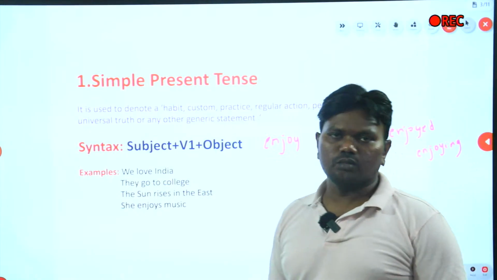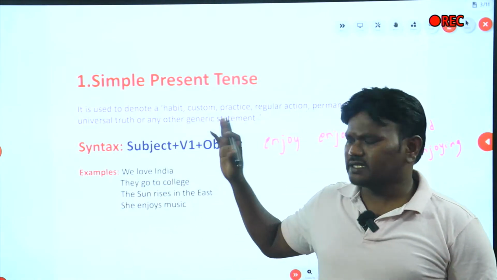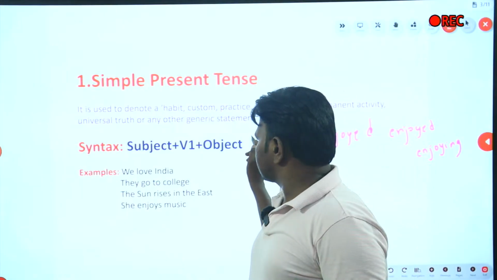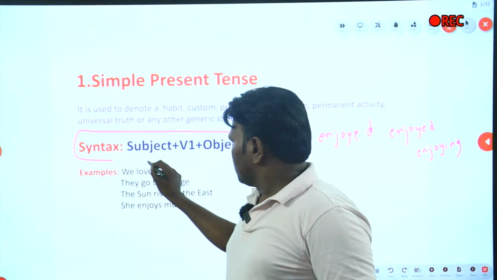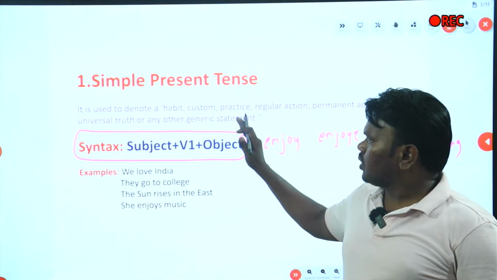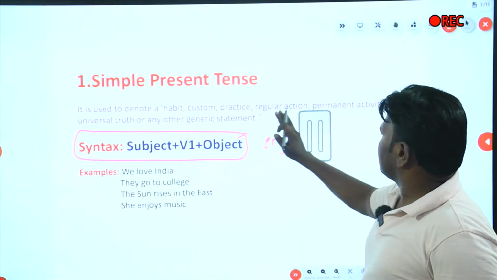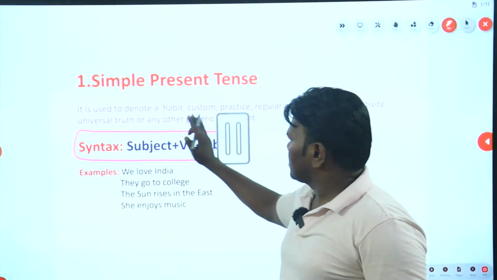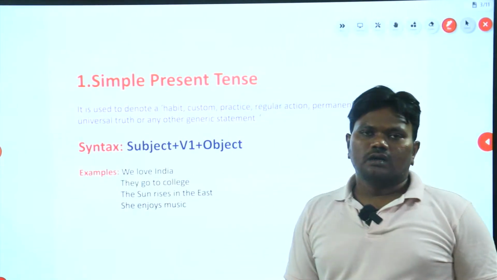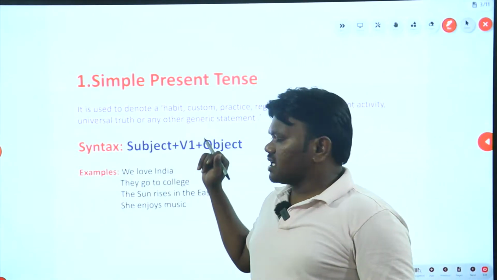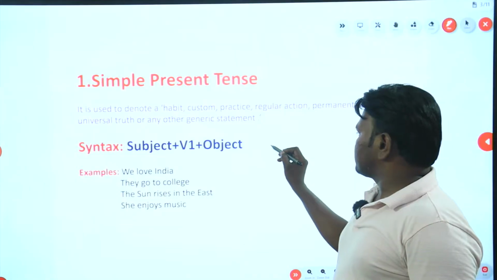This is all about simple present tense. Very simple. Just identify the syntax. You know the syntax and you understand that this tense is used for generic activities. For example, let's take a habitual action or general truth. The earth revolves around the sun.